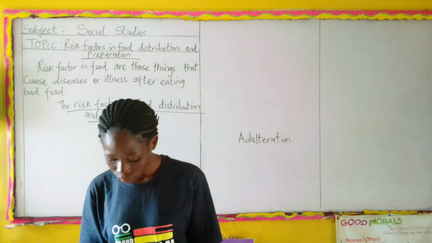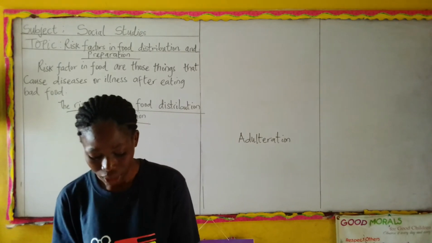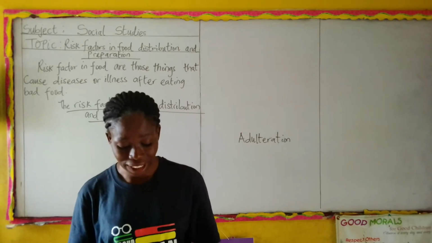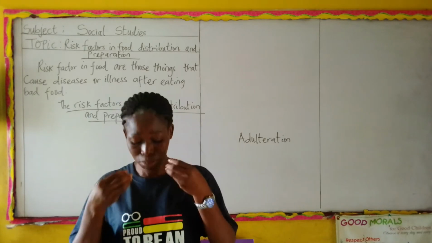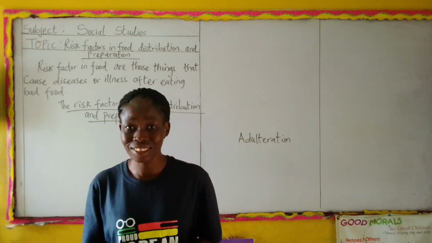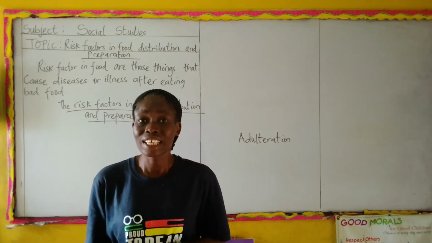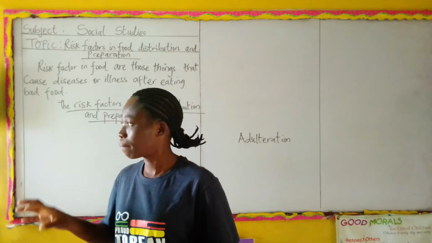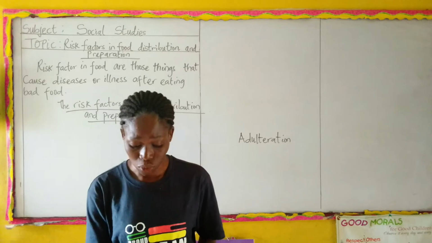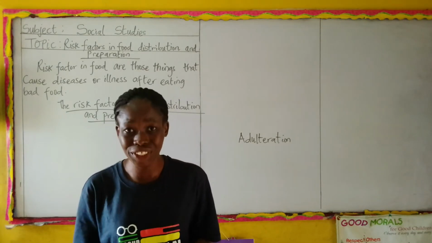Do you understand? Good. The other one talks about agrochemical induced death. This is death that is caused by inhaling, that is, breathing in chemicals that are used in agriculture. There are some chemicals, insecticides, herbicides, those are chemicals that are used to kill weeds or insects and the rest of it. When you inhale such chemicals, you discover that it affects your health.